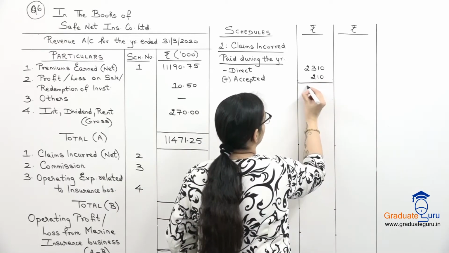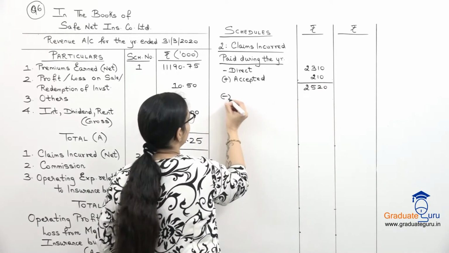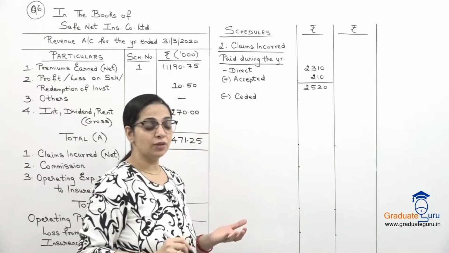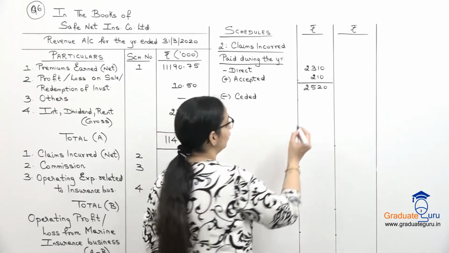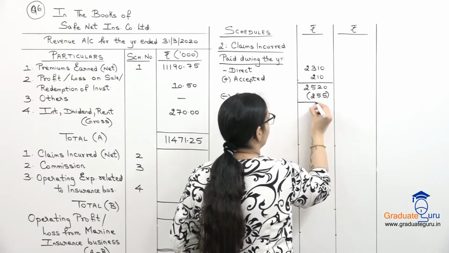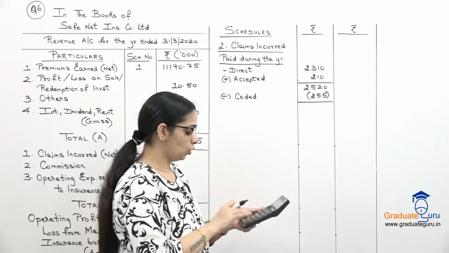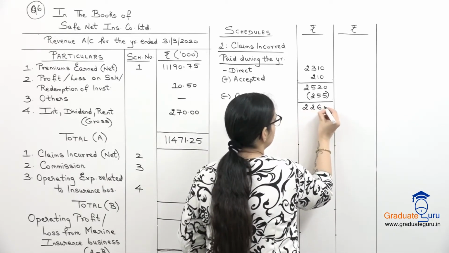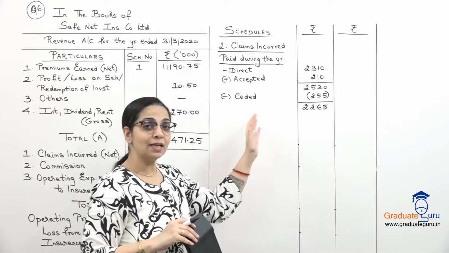We will take a subtotal, and from this I will subtract the ceded claims, and that is given as claims received. So in the reinsurance column we have 255. Let us take a total of this. 2520 minus 255, we get 2265. But do I directly take this out?